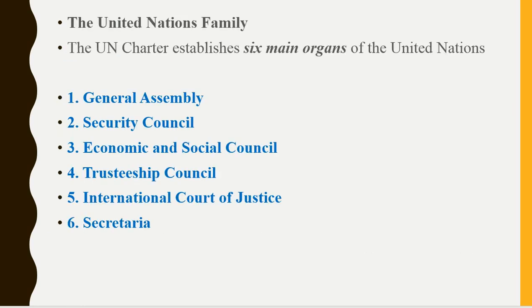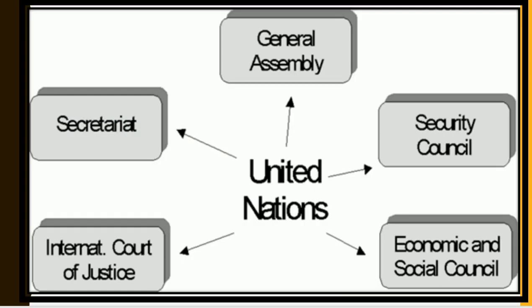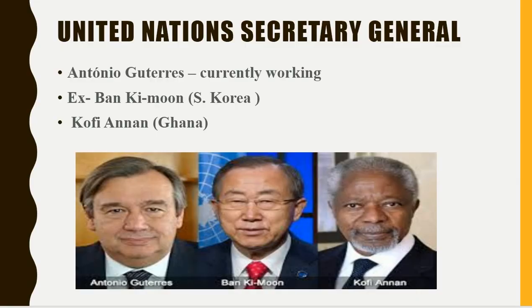So, the United Nations family. The UN Charter establishes six main organs. The first one is the General Assembly, then the Security Council, Economic and Social Council, Trusteeship Council, International Court of Justice, and the last one is the Secretariat. Okay, this is the diagrammatic representation of the United Nations: the UN General Assembly, Security Council, Economic and Social Council, International Court of Justice, and the Secretariat.